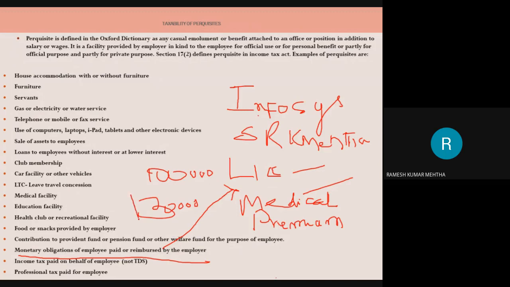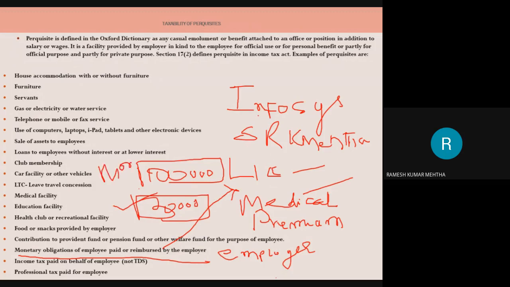So now I have to pay 1 lakh here and 30,000 here. Now if this 1 lakh and this 30,000 are paid by the employer on my behalf, so my expenditure of 1 lakh rupees and 30,000 rupees is paid by the employer. This is a monetary benefit, a money benefit. I'm getting a benefit of 1 lakh plus 30,000, which is called a monetary benefit.